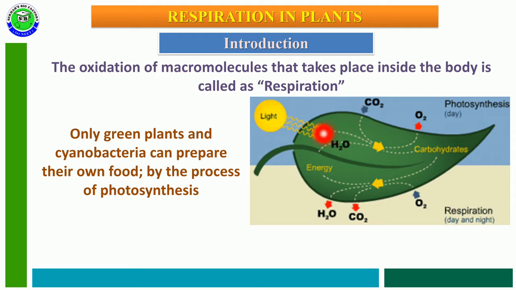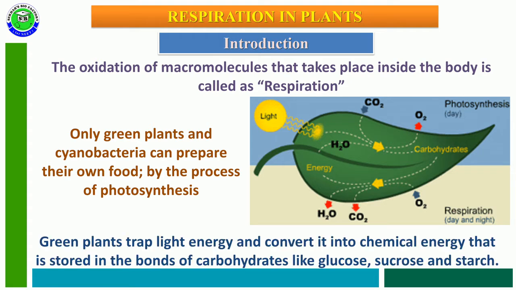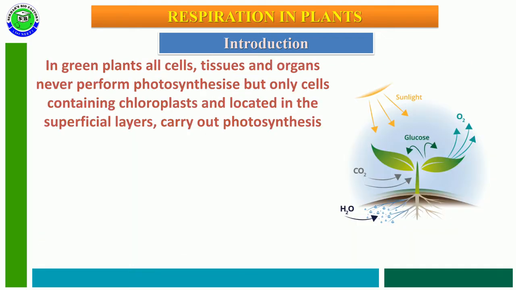Only green plants and cyanobacteria have the capability to synthesize their own food with a process called photosynthesis. At this time, the green plants trap light energy, and this light energy is converted into chemical energy. Then it is stored in the bonds of carbohydrates like glucose, sucrose, and starch.